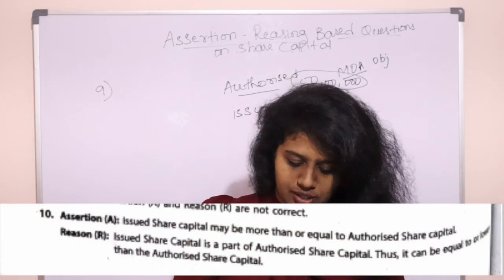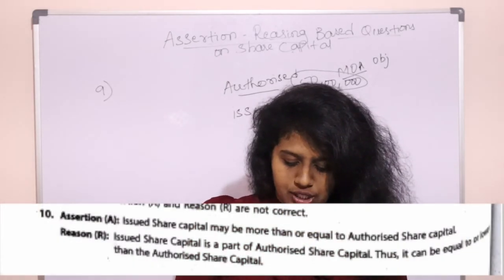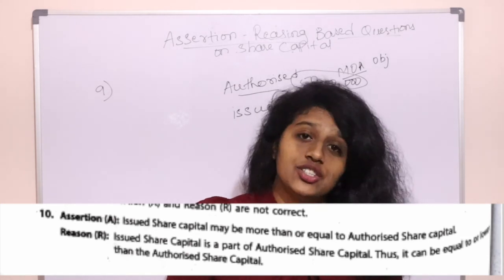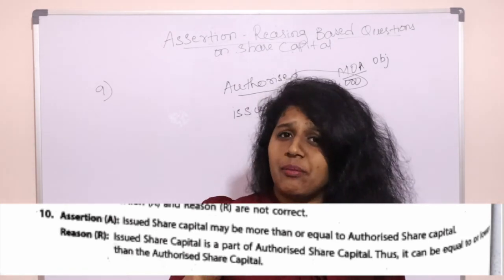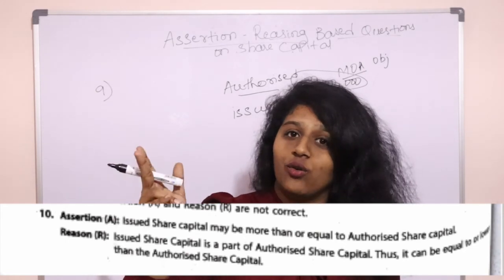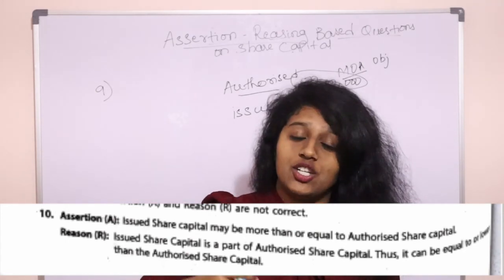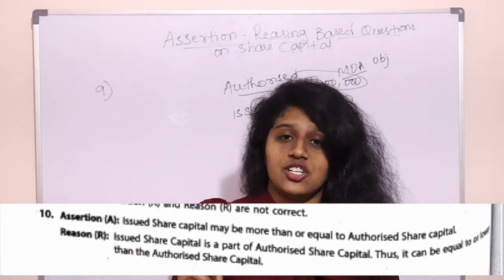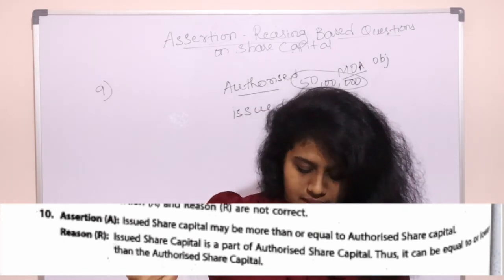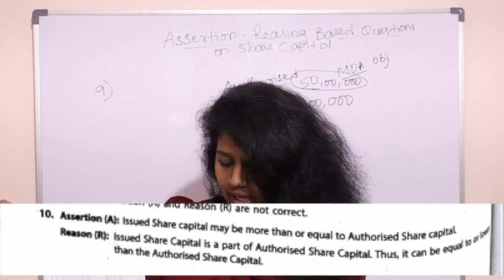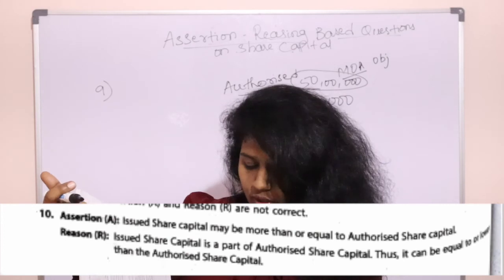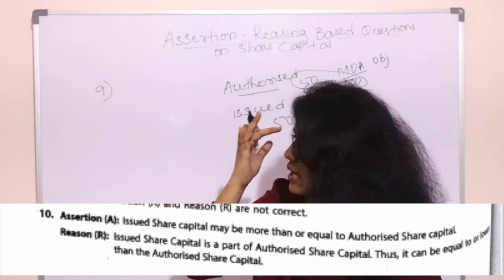In the next question, assertion: issued share capital may be more than or equal to the authorized share capital. Can issued capital be more than authorized? No. Authorized is the maximum limit. Issued capital cannot be more. It can always be less. So the assertion is false. Then reasoning: issued share capital is a part of authorized share capital that can be equal to or lower than the authorized share capital.